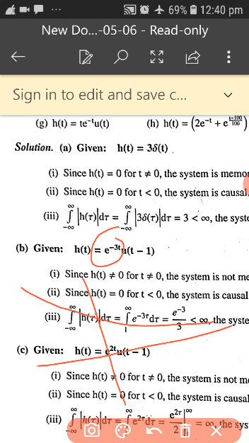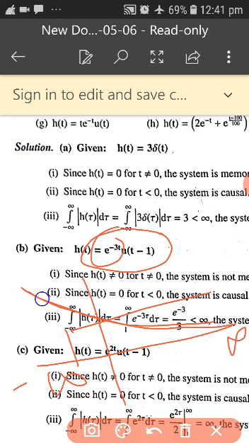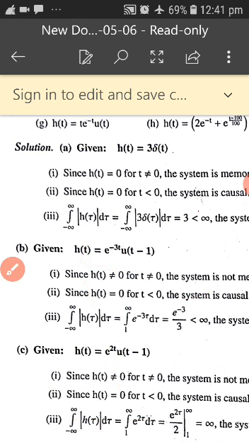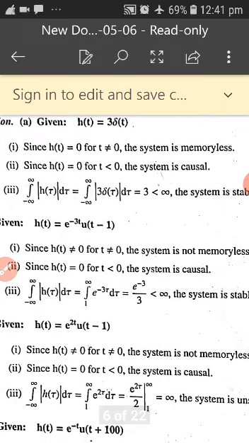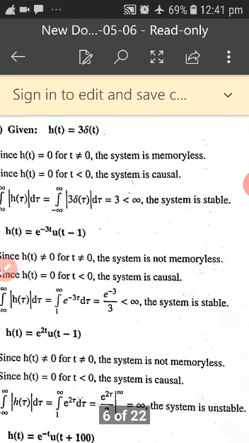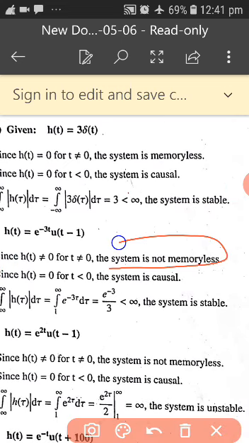It is decrementing from minus infinity to plus infinity. The value goes on decrementing. So first we should understand the given problem. u of t minus 1 means it will start from the positive value, and it is decrementing. Now let us see whether it is memoryless or has memory. It requires memory, so the system is said to be not memoryless, because it requires a memory.